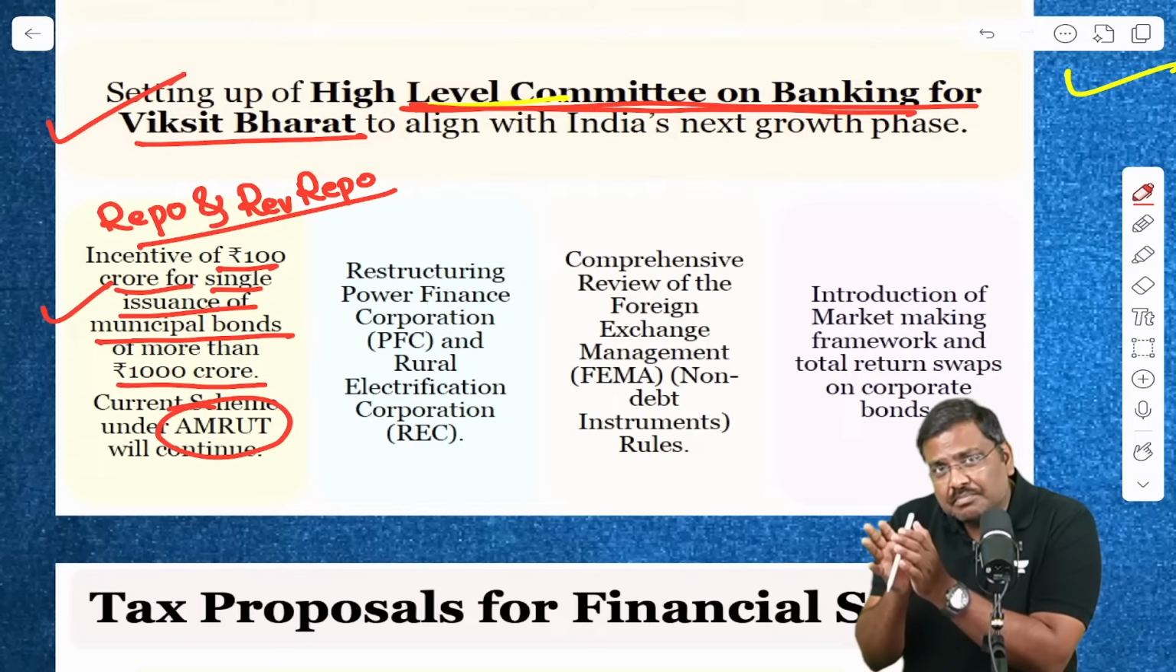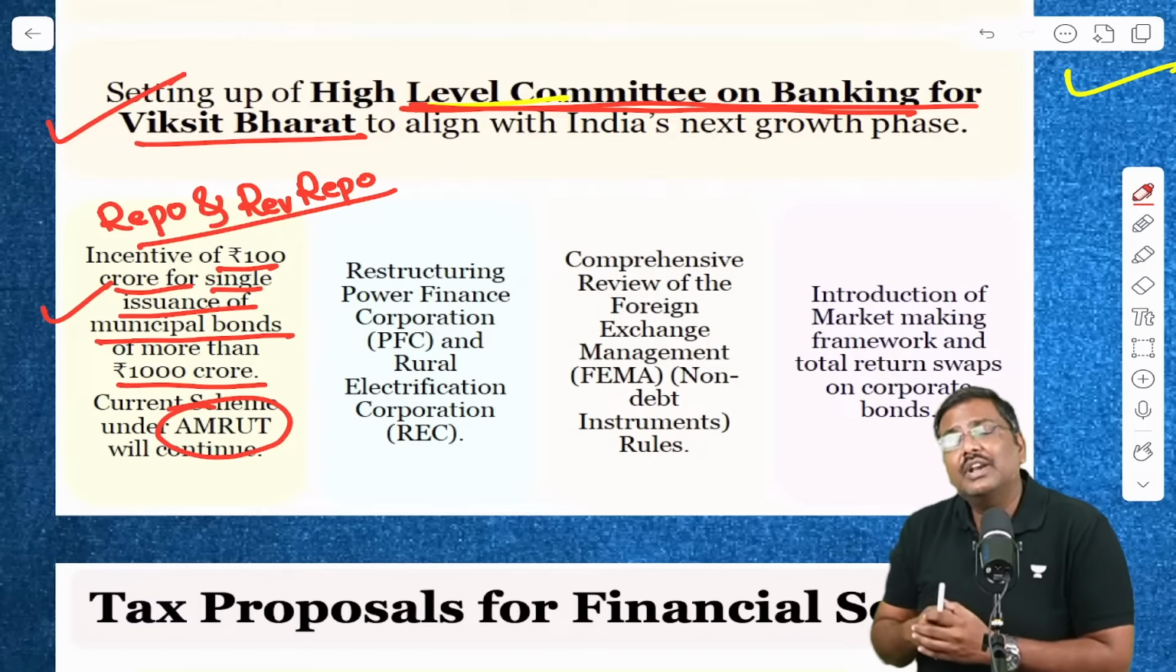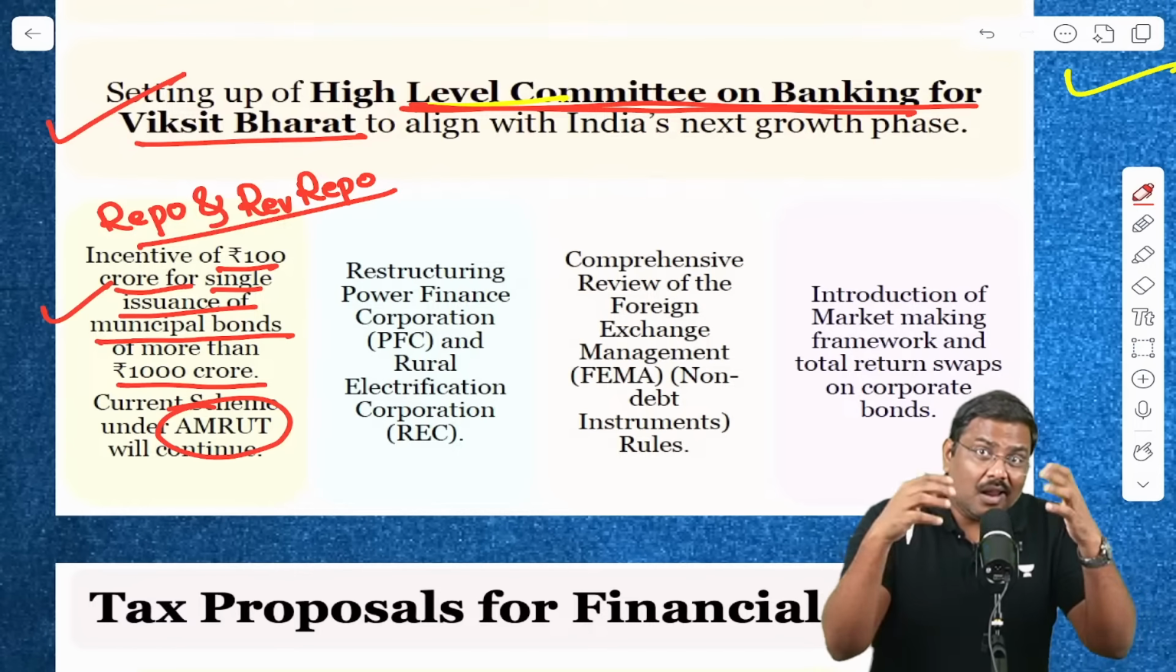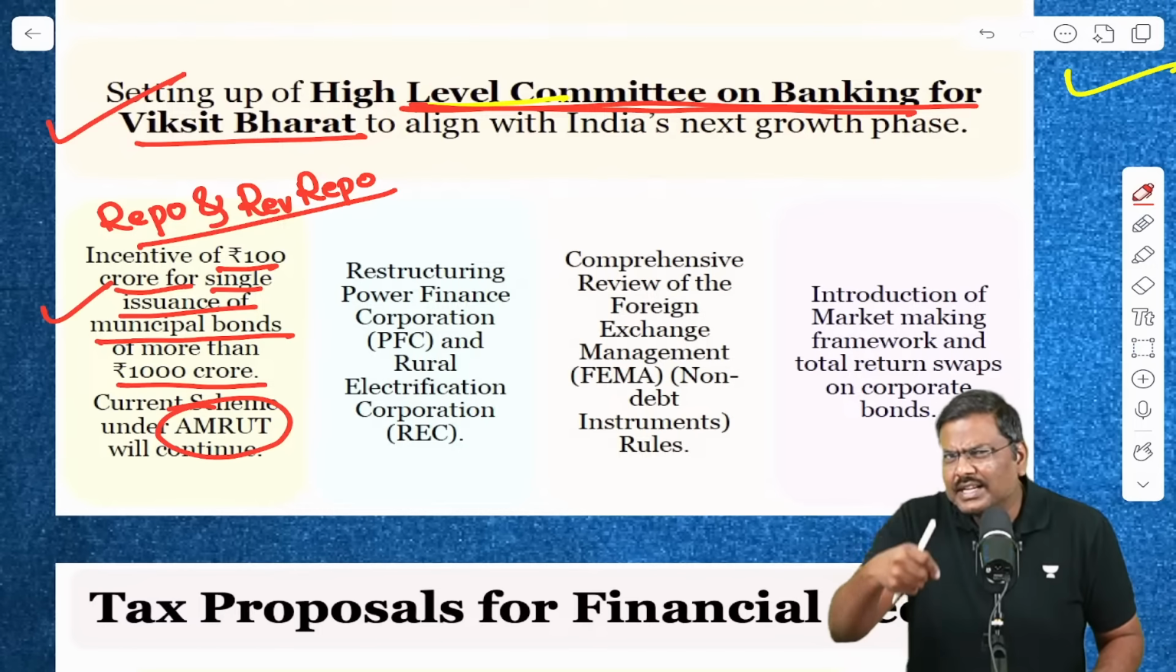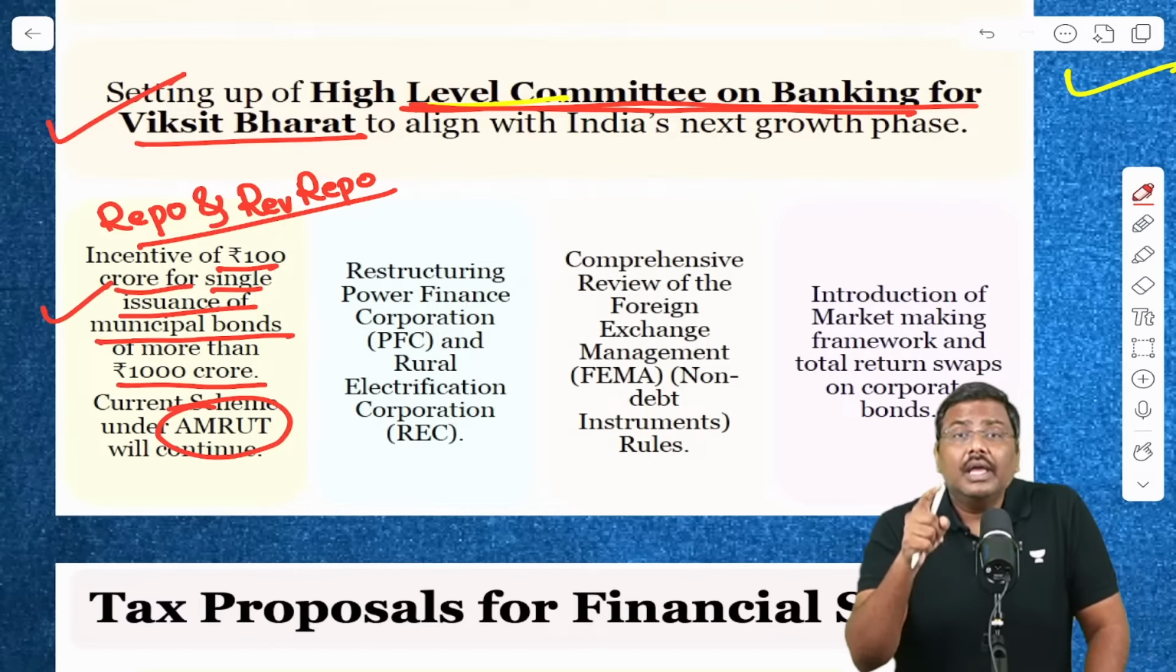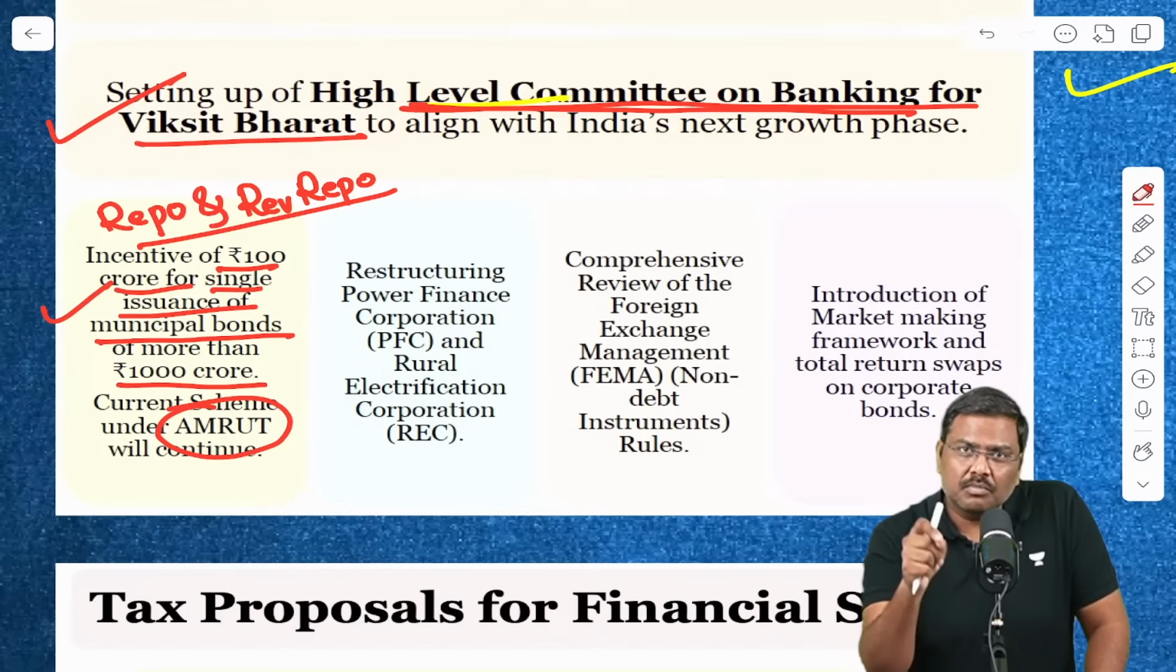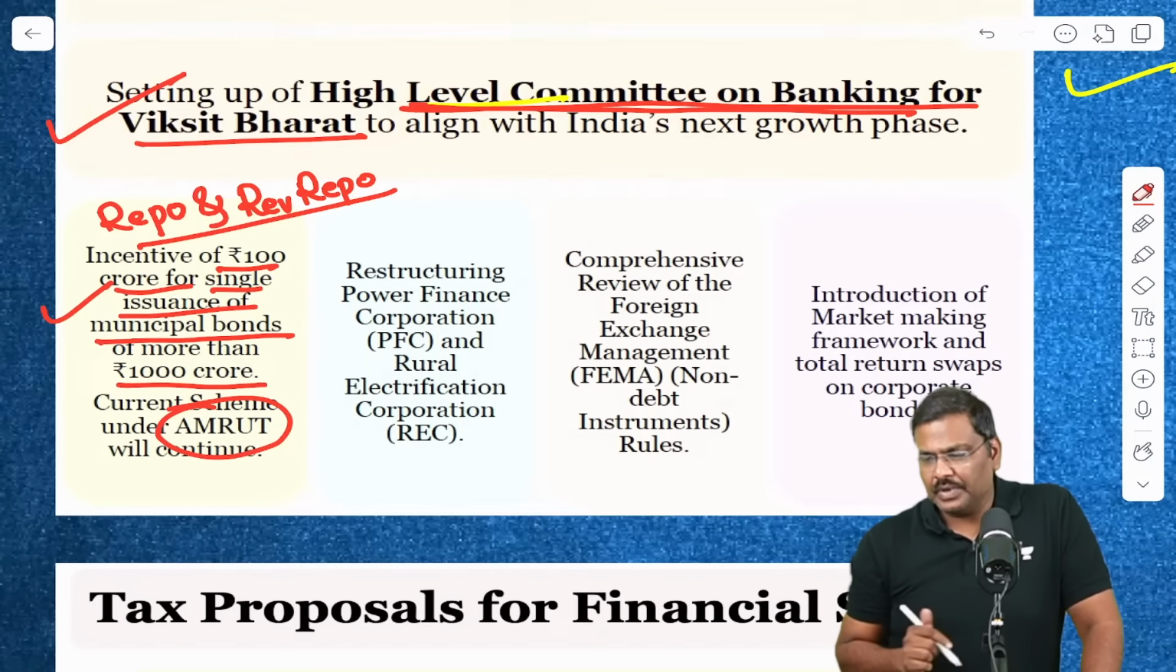But that is done for a small issuance. Government of India now says we are going to target large issuance. That is, you want to get incentives under the new initiative, issue municipal bonds which are more than 1000 crores. Right? So this is one more important announcement.